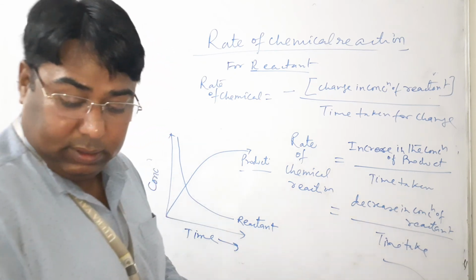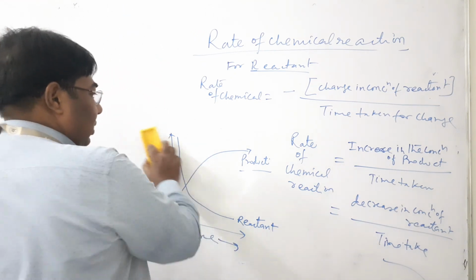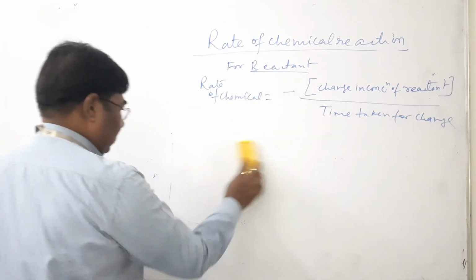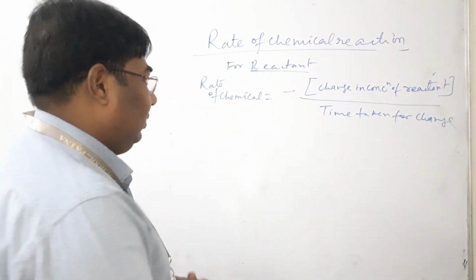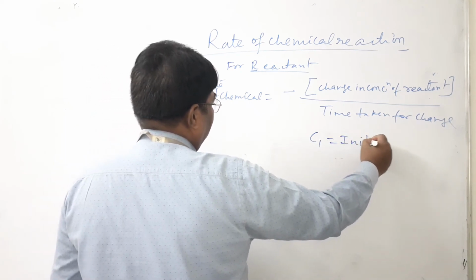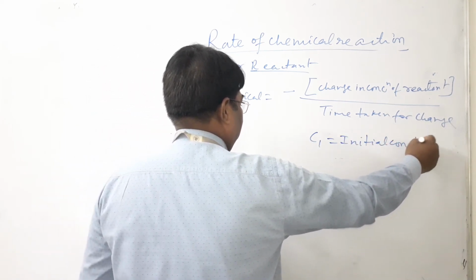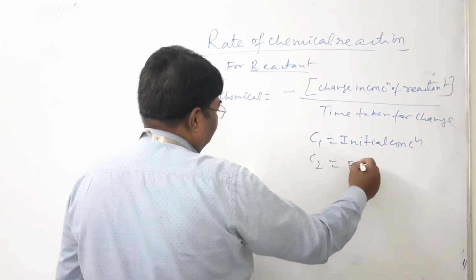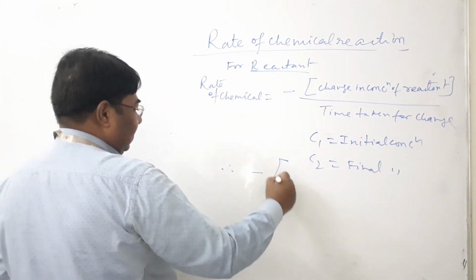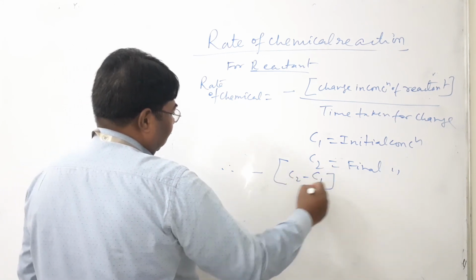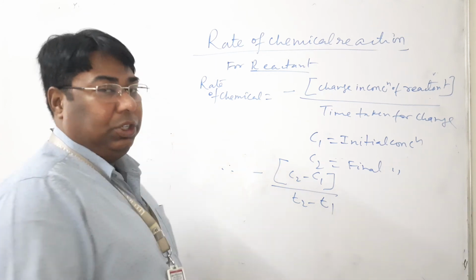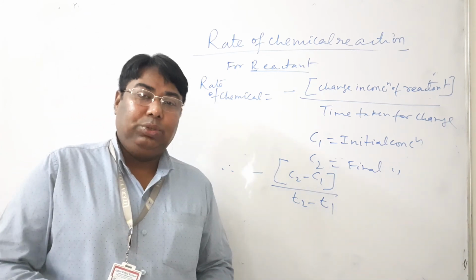Suppose the initial concentration is C1 and C2 is the final concentration. Then minus (C2 minus C1) by (T2 minus T1), where T1 is the initial time and T2 is the final time.